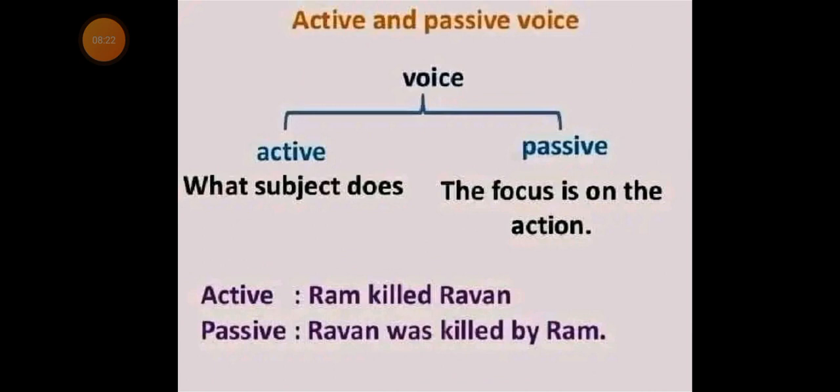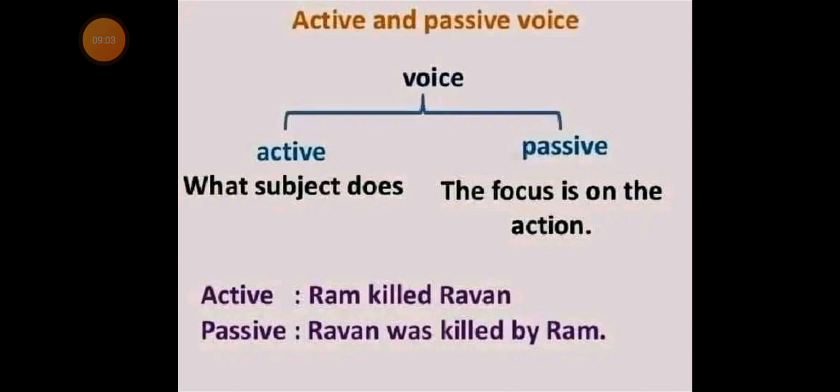In active voice, the focus is on what the subject does, whereas the passive voice focuses on the action. The subject is the doer of the action in the active voice, whereas in the passive voice, the subject receives the action.